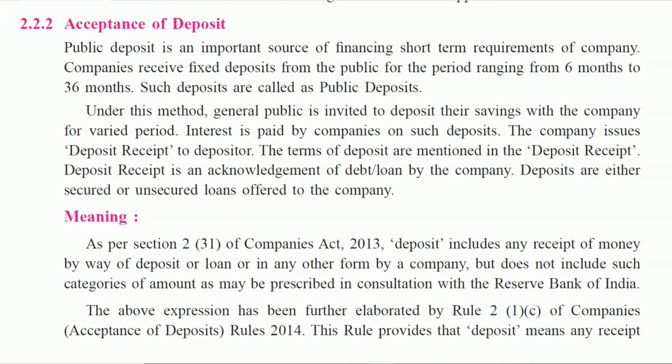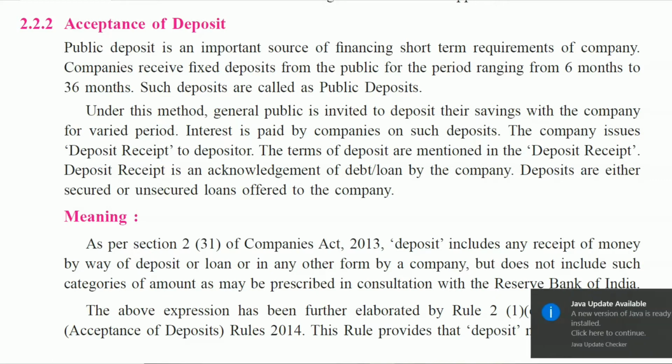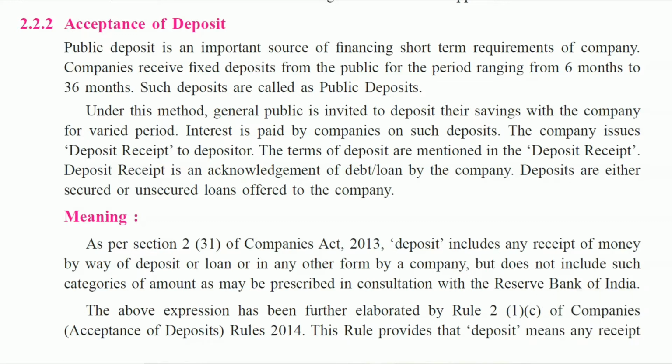They are redeemed after a fixed period of time or on maturity. Next type is redeemable and non-redeemable or irredeemable. Redeemable means which is repayable after a fixed period of time. Non-redeemable or irredeemable means which are not repayable after a specific period of time.